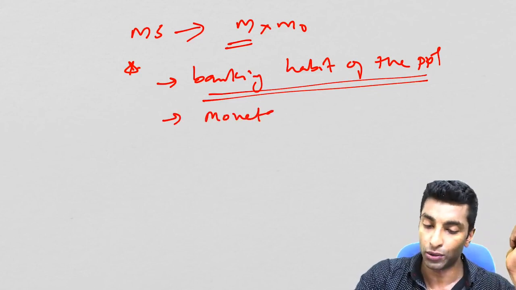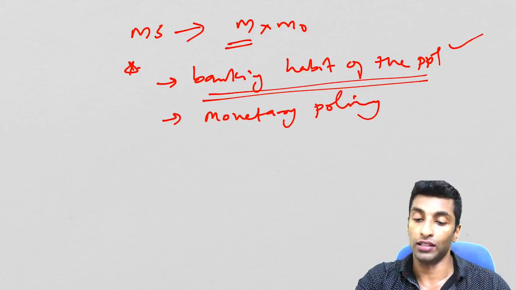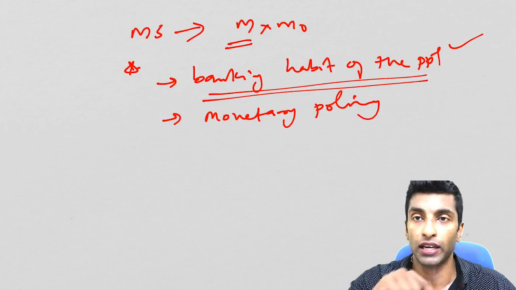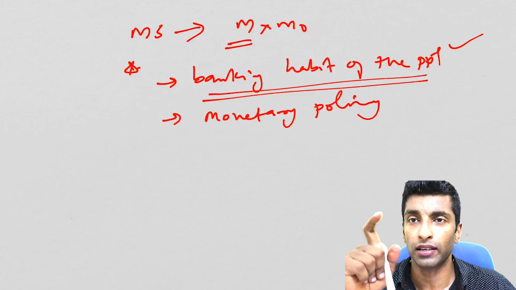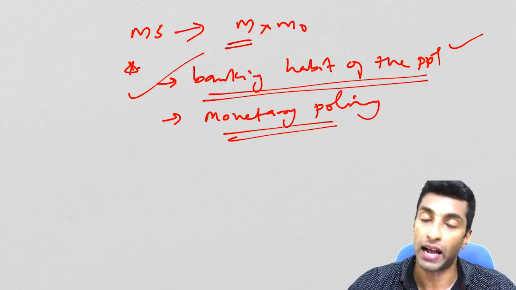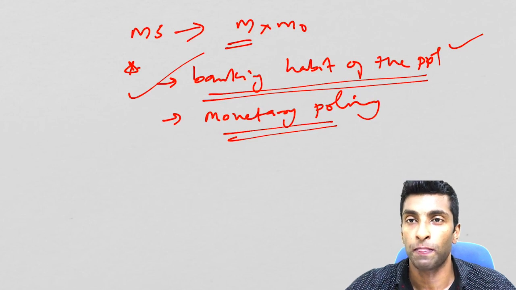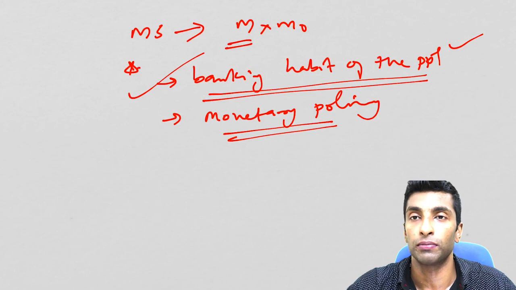And then monetary policy also. Monetary policy, but the most important one is this, banking habit of the people, and the answer for that question was actually banking habit of people. Okay, there was one more option, cash reserve ratio, but that is part of this only, but still I will go for this. Banking habit of the people is more important, because if you are not depositing, it won't come into circulation. Simple.